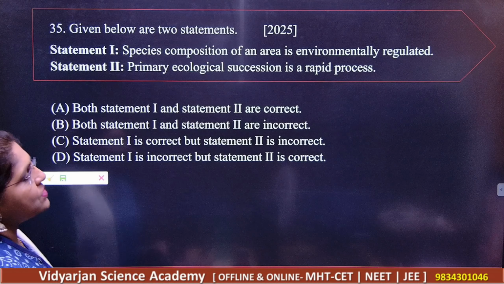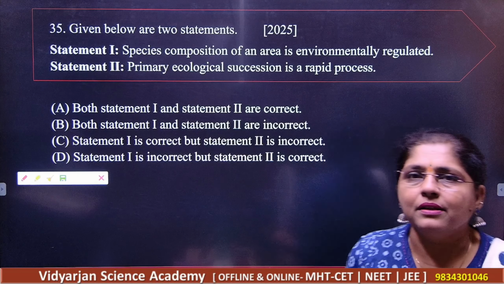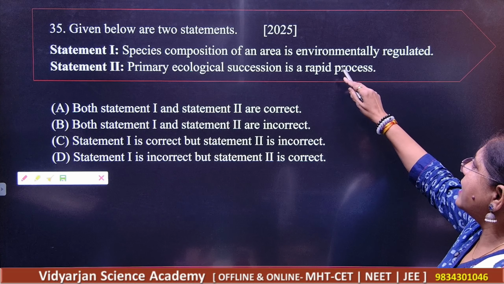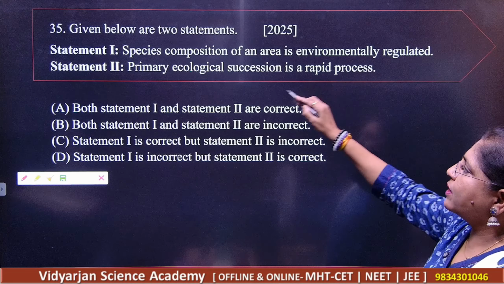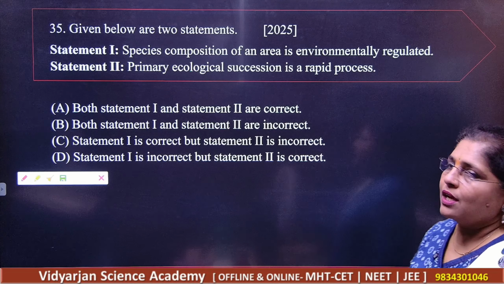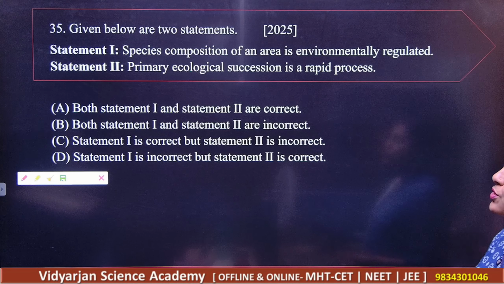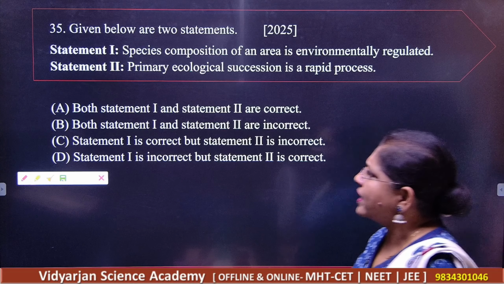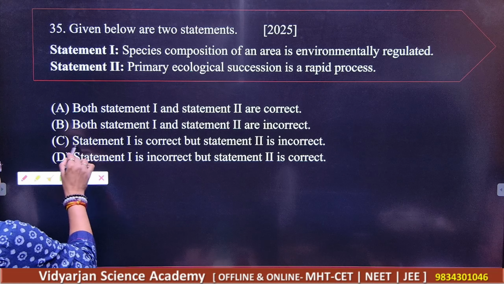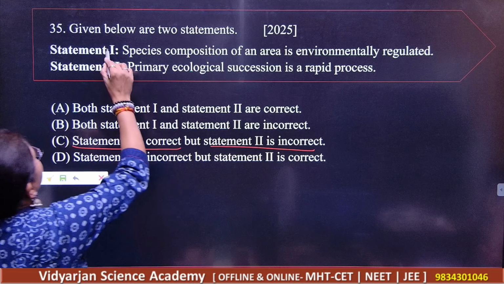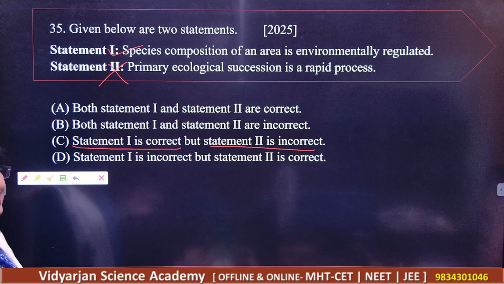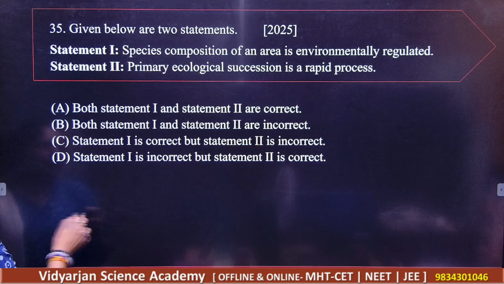Now, given statement, what is statement number 1? Statement number 1 is species composition of an area is environmentally regulated. Primary ecological succession is a rapid process. So what should be the correct and what should be the incorrect? Let us find out. So think on the options very perfectly. So statement 1 is correct and statement 2 is incorrect. It's not a rapid process. It takes some time, right? So it is incorrect here.